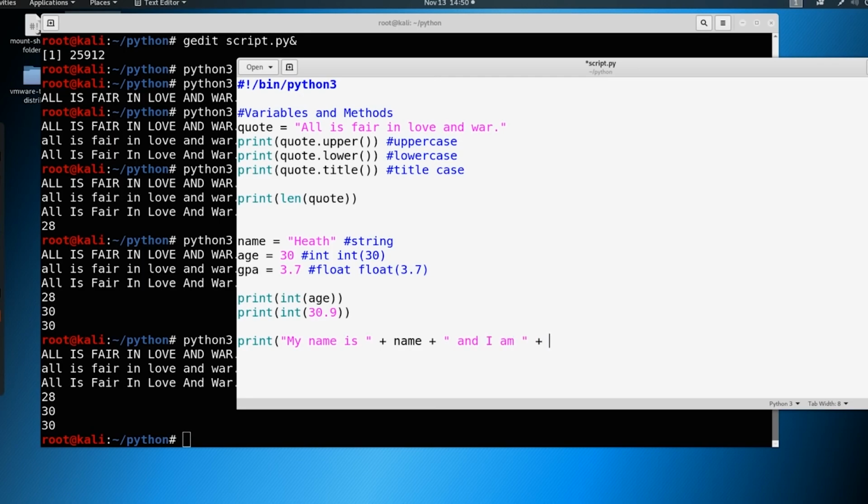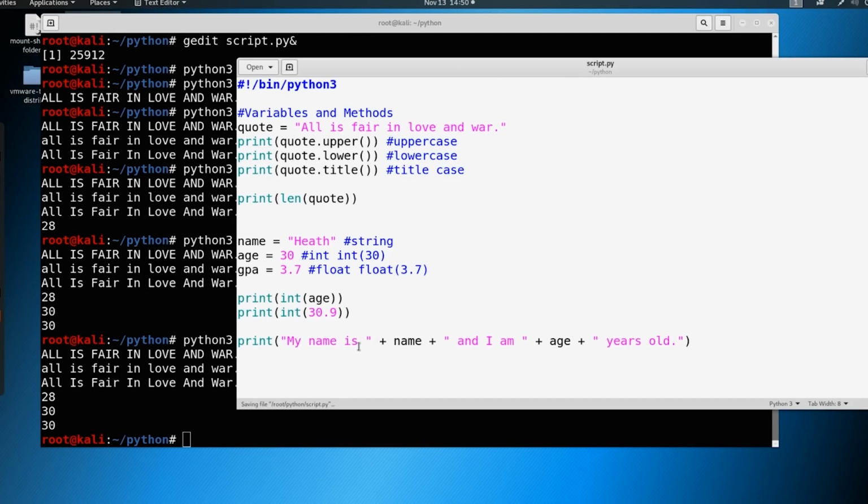And then let's define an age. So if we try to put age in here, watch what happens. So we're going to say age, and we'll say space years old. And let's save this here like this, and I'll give you a second to catch up.